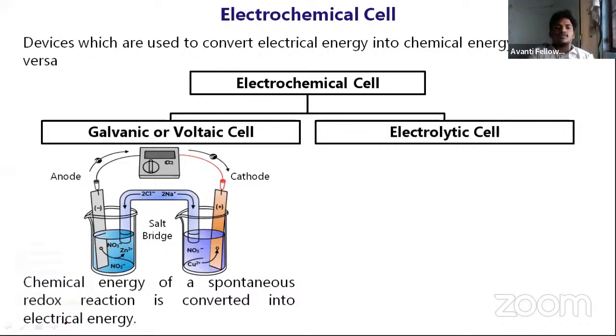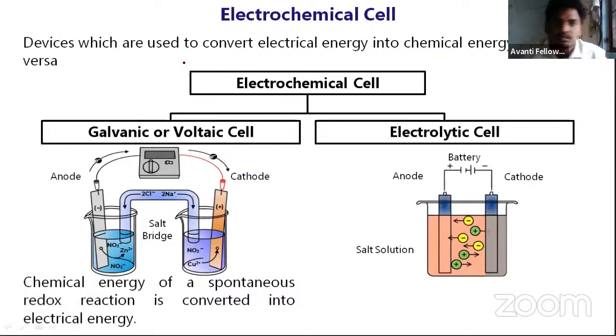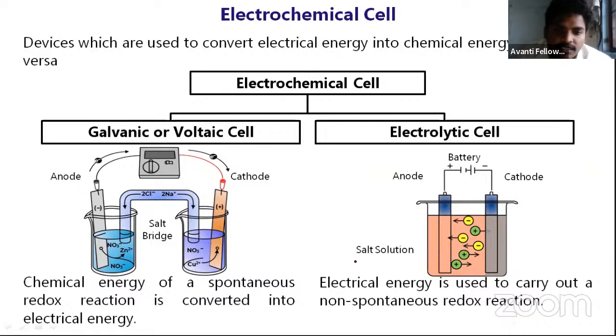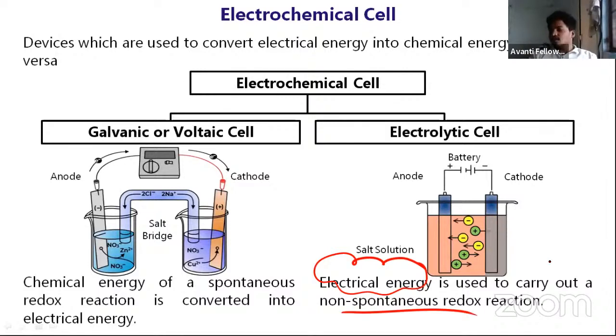So next we have talked about the electrolytic cell. It uses electrical energy and produces a non-spontaneous redox reaction. Yesterday I told you the meaning of non-spontaneous: it requires some help. The best example is taking water from the ground up to the roof; for that we use a motor, an external source, because we are doing a non-spontaneous process. It does not happen on its own; it needs something external. Here you can see a battery was needed, so we call it a non-spontaneous reaction.